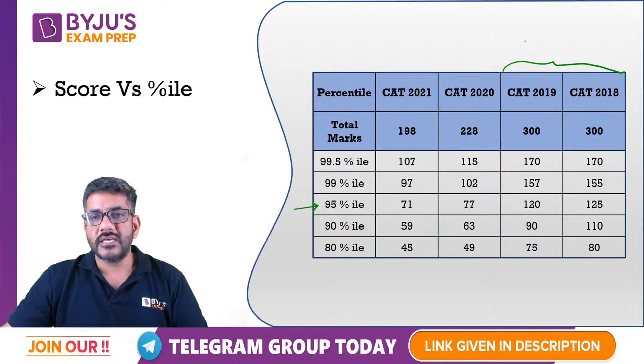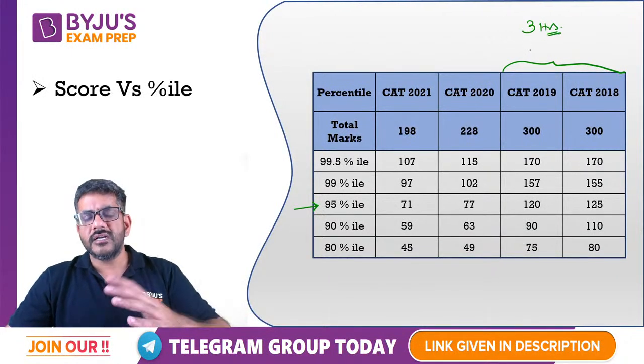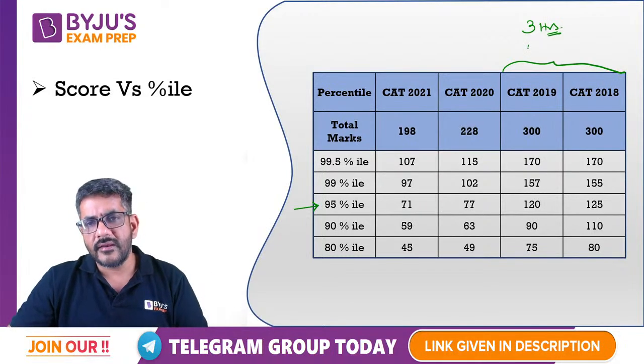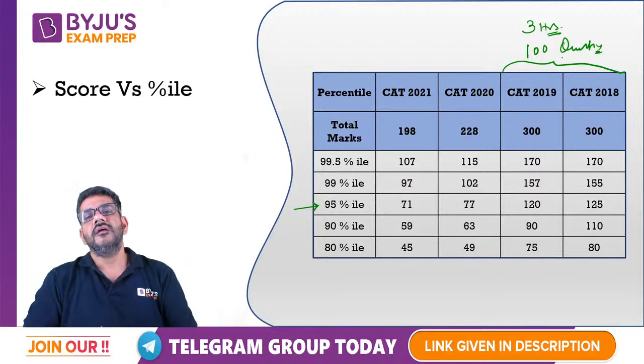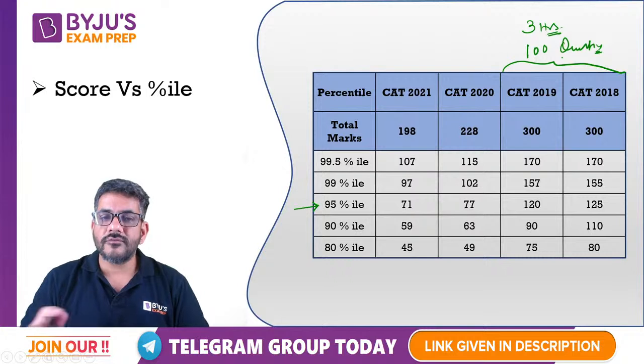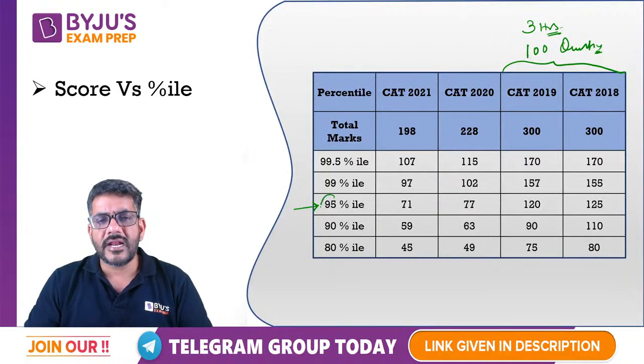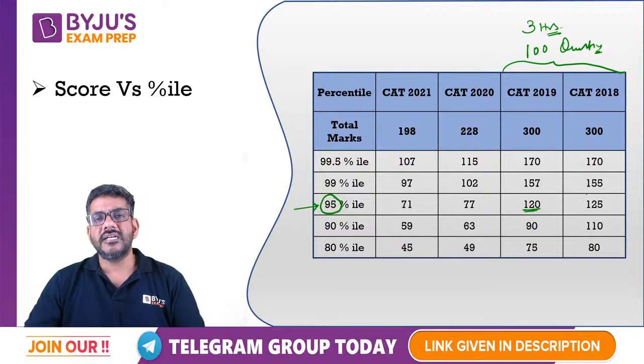If I look at those, the exam was of 3 hours, right? And there were 34, 32 and 34 questions, so 100 questions were there. Out of those 100 questions, if I am looking for a 95 percentile, 120 पे मेरा 95 percentile आ रहा था in 2019 out of 300.